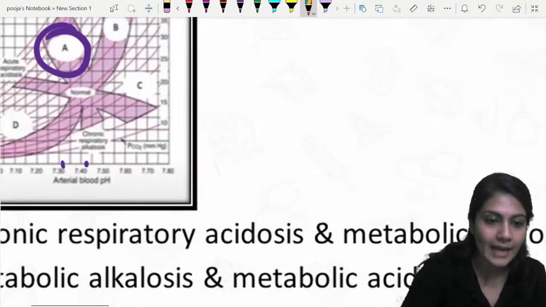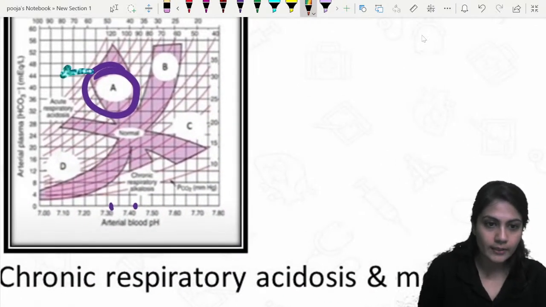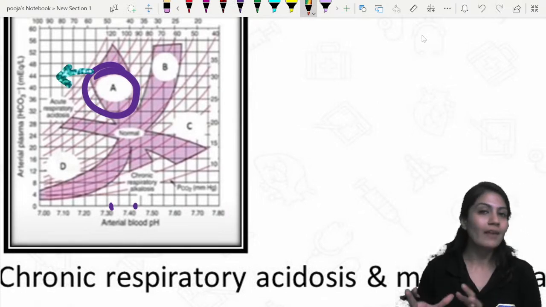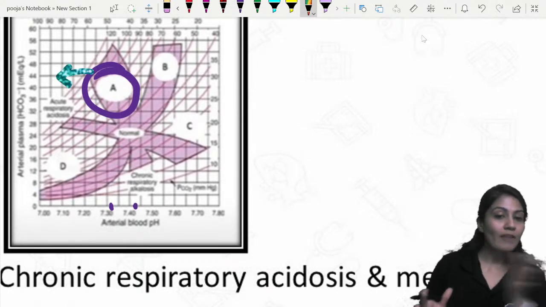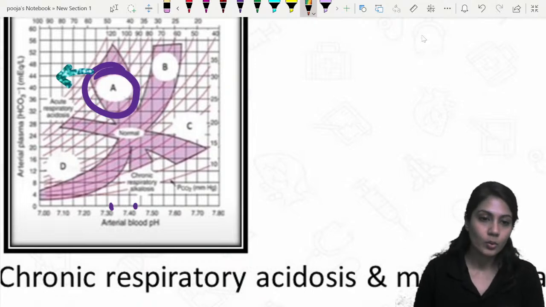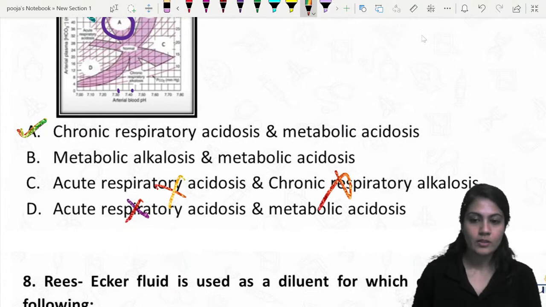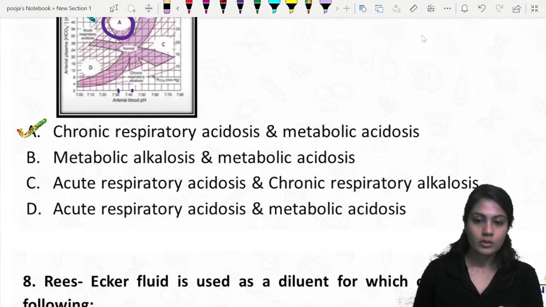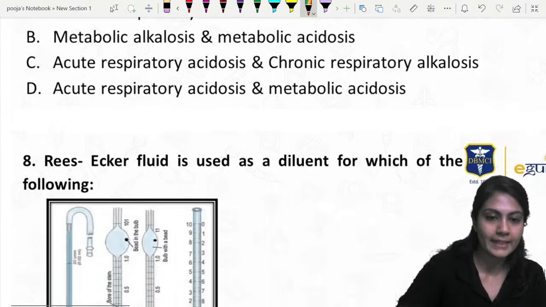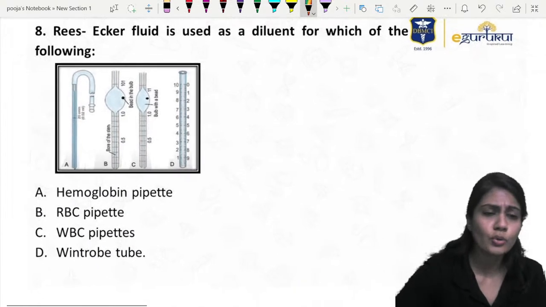Acute नहीं है बच्चे, because acute होता ना तो बहुत इधर आ जाता ये. In acute you don't have time for the compensation, so it would have been shifted a lot more there. Okay, so it cannot be acute, right? Chalo, we'll discuss that in a bit detail later on. Now let's move on to the next question.